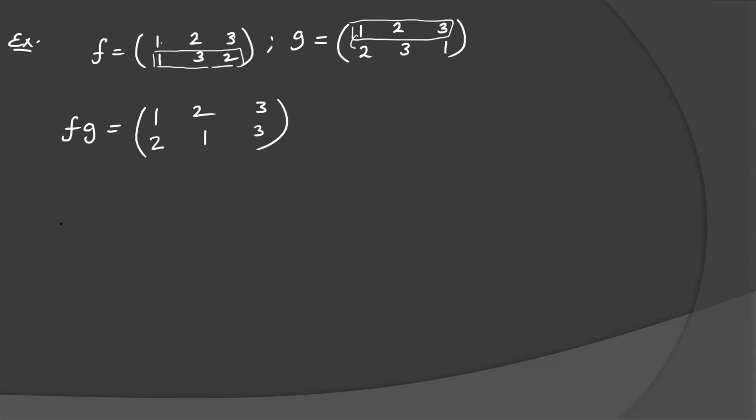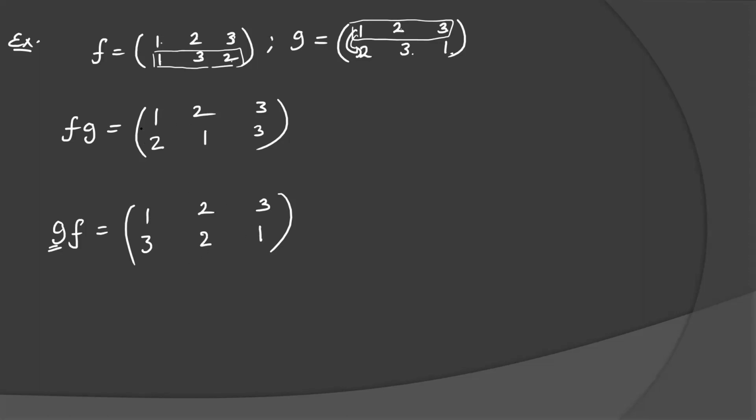Can you define GF for me? Write the first row of G here, that will be 1, 2, 3. If you are writing GF, then the first row of G: 1 is going to 2. Now we see from G and come up to F here, and 2 is going to 3. So it will be 1, 3. 2 is going to 3, 3 is going to 2, so it will be 2. 3 is going to 1, 1 is going to 1.